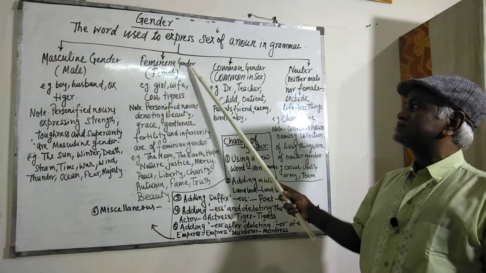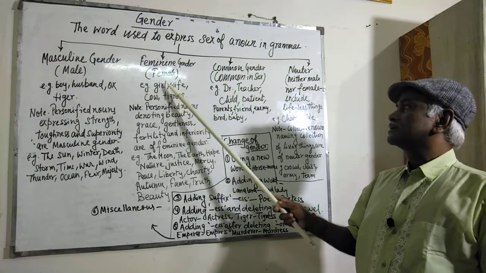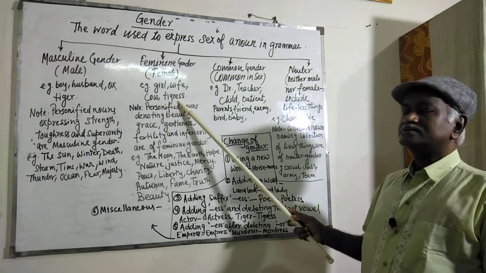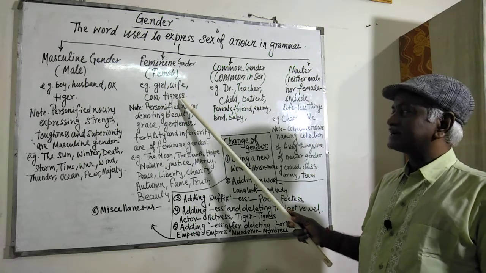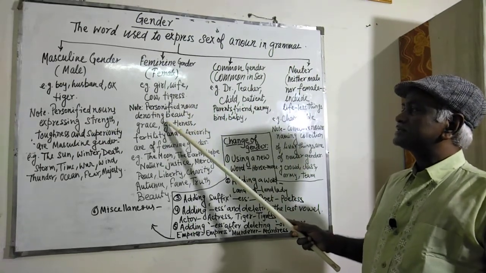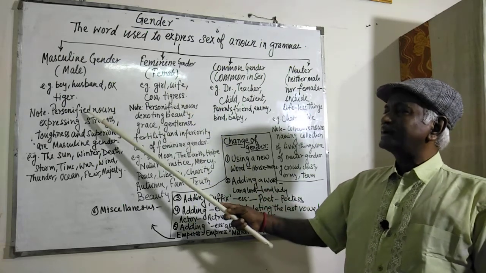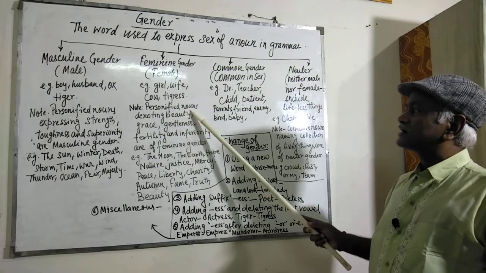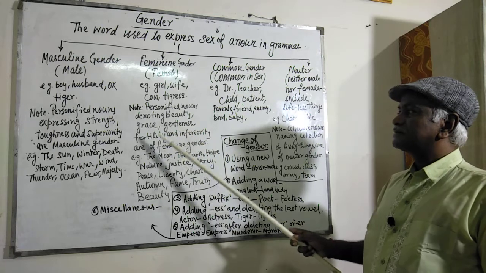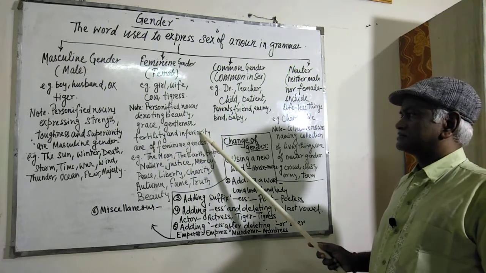Then comes feminine gender, that is female. Examples: girl, wife, cow, tigress, lioness, poetess, etc. Like masculine gender, here too personified nouns denoting beauty, grace, gentleness, fertility and inferiority, that is softness.